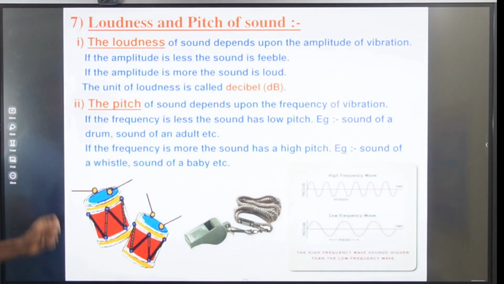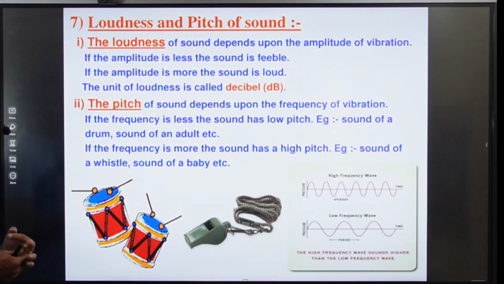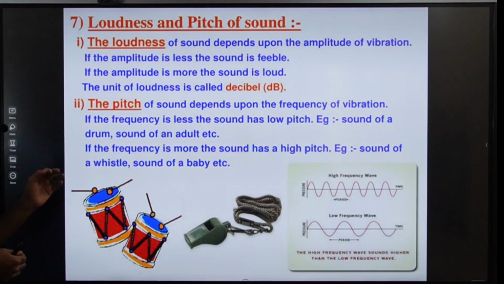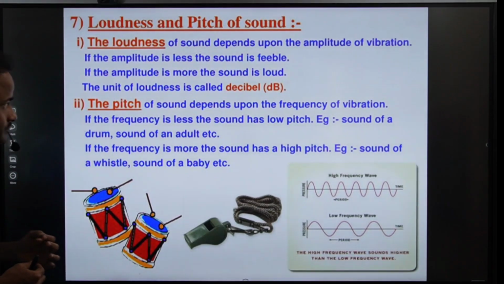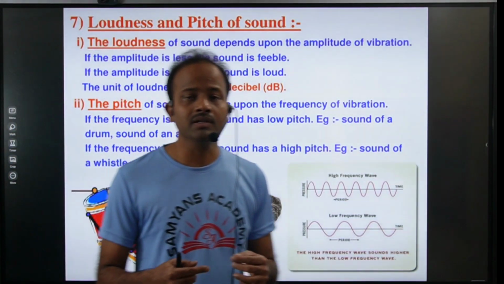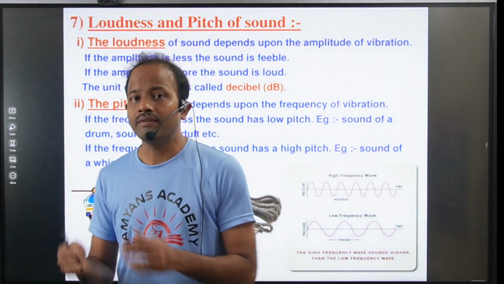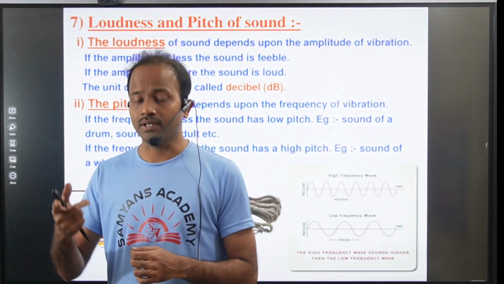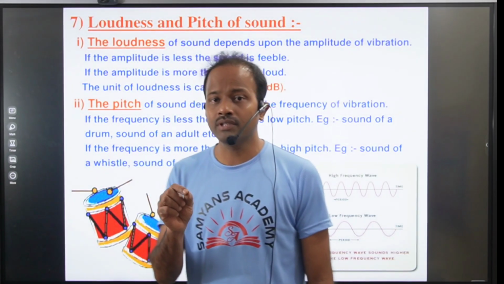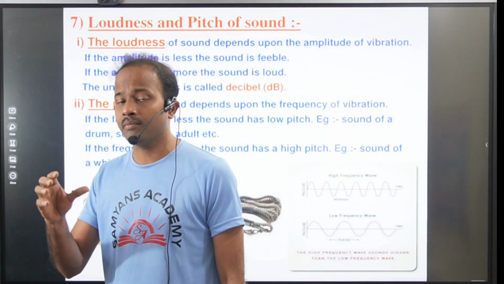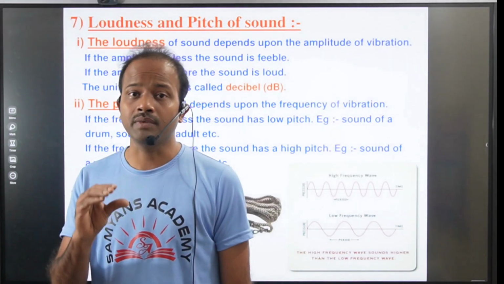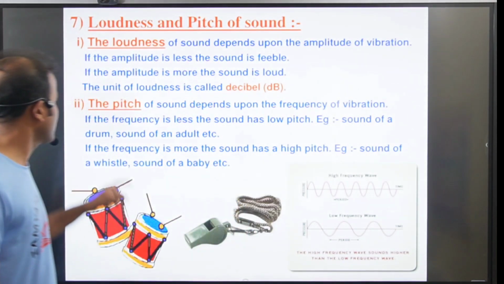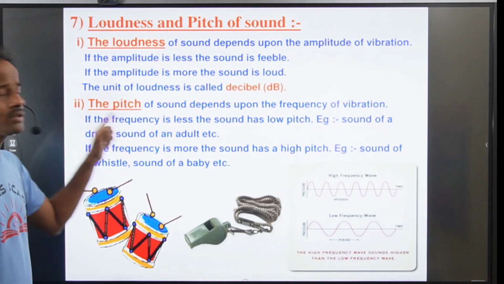Now the pitch of sound depends upon the frequency of the vibration. If the frequency is less, the sound has low pitch, like the sound of a drum or the sound of an adult. Pitch means frequency of vibration. Frequency means number of oscillations per second. If more oscillations or vibrations are produced in 1 second, it has high pitch. If very few oscillations are produced in 1 second, the sound has low pitch. For example, the sound of a drum, the sound of an adult.